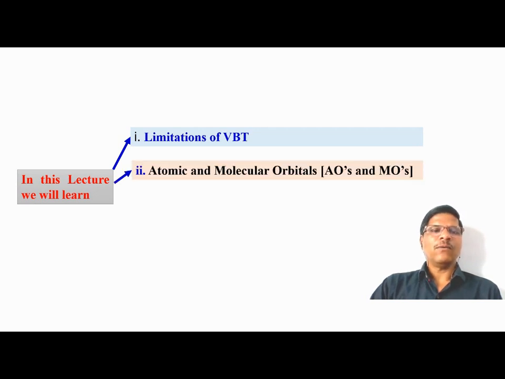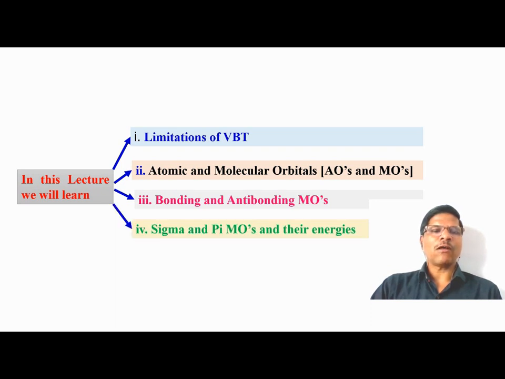So, in this lecture, we will explain what the limitations of valence bond theory are, what molecular and atomic orbitals are, how molecular orbitals are formed, what bonding and antibonding molecular orbitals are, what sigma and pi bonding molecular orbitals are, and their energies.